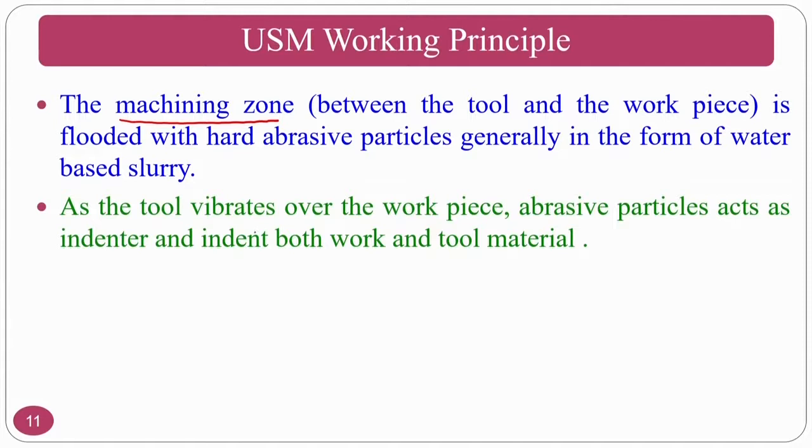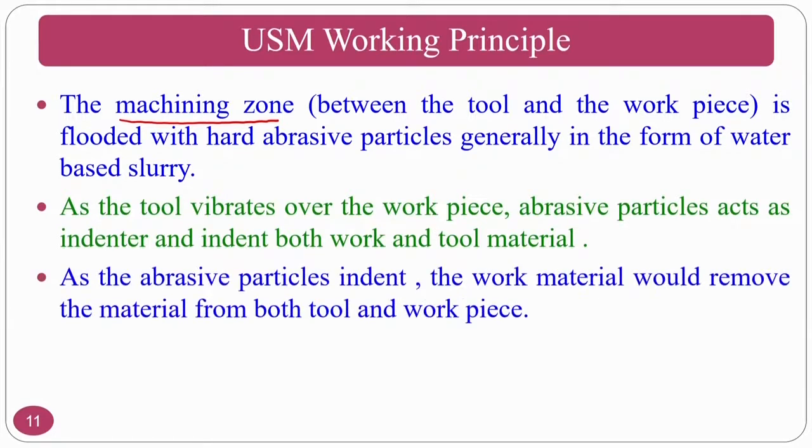The tool vibrates over the workpiece, and the abrasive particles act as an indenter and indent both the workpiece as well as the tool. That means the slurry comes in between the tool and workpiece, but the workpiece is stationary and your tool is vibrating. Assume that your tool is straight like this and it is vibrating like this. Whatever abrasive particles come here will be hit, and your workpiece is at the bottom.